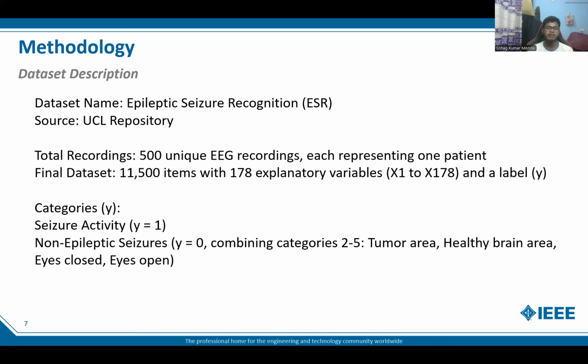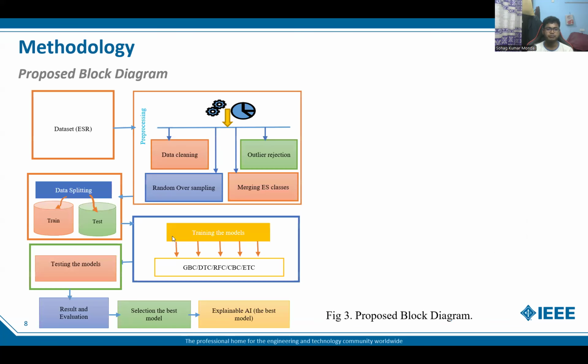There are a total of 500 unique EEG recordings, each representing one patient. The final data set is 11,500 items with 178 explanatory variables. And there are 2 categories: one is seizure activity, and another is non-epileptic seizure activity, marked as 1 and 0.